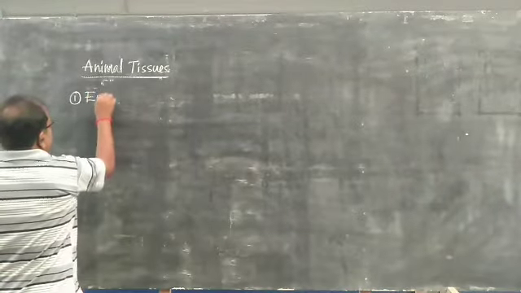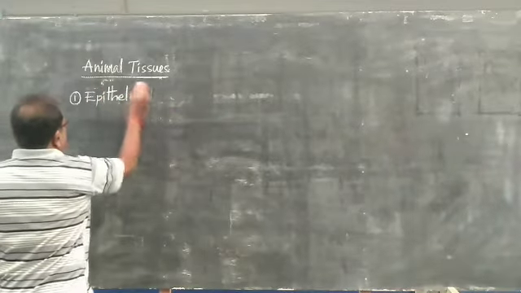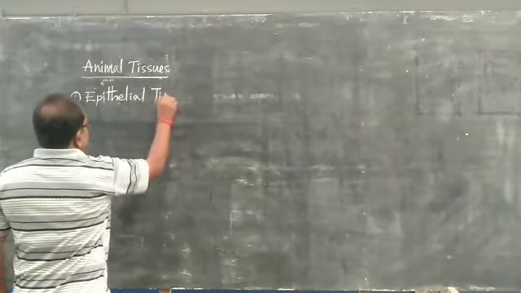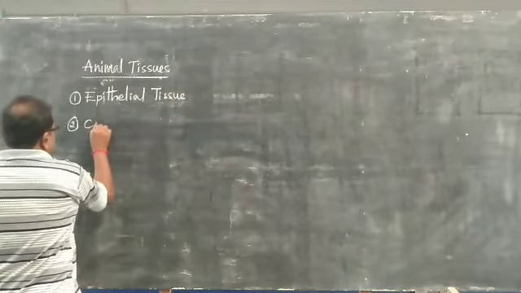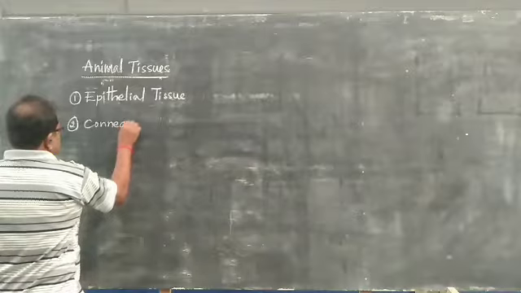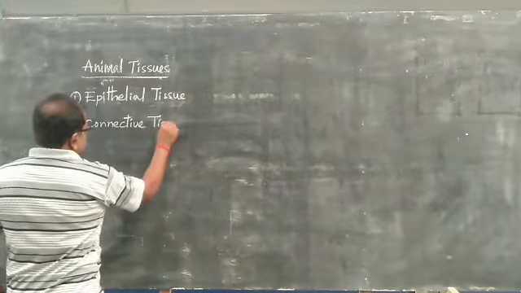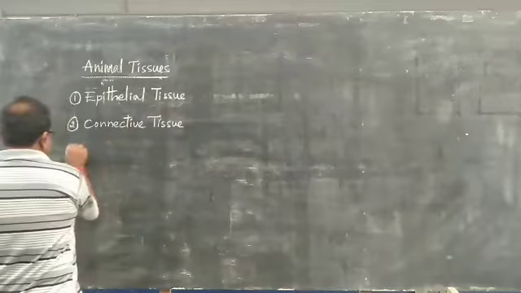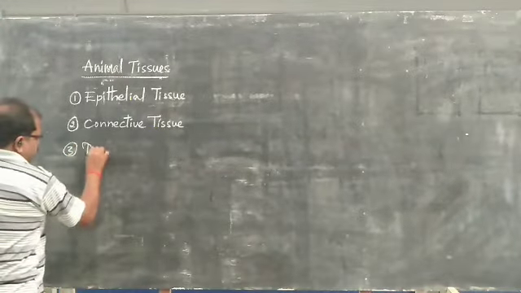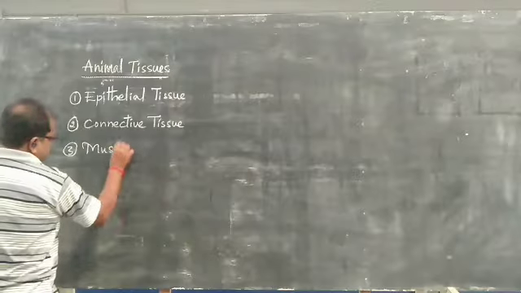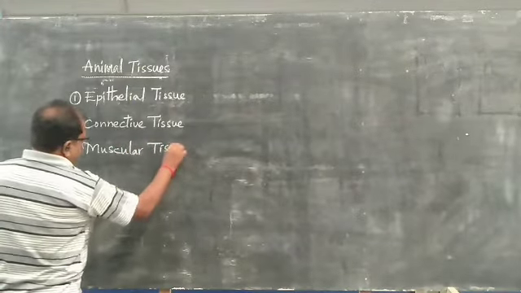Epithelial tissue, connective tissue, muscular tissue. Muscular tissue is also said to be muscle tissue.